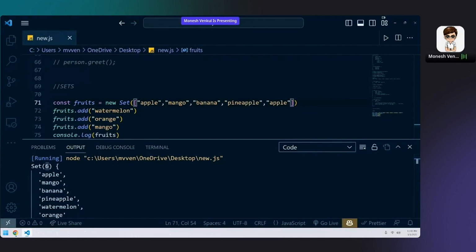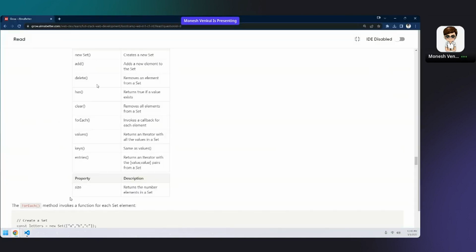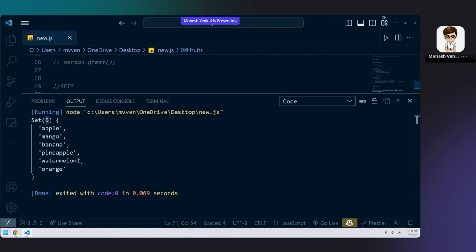We can add strings. What if you want to remove one of them? To remove one of them, you can use delete. You can use it like dot delete. You want this output.